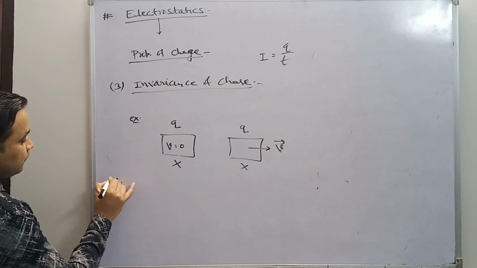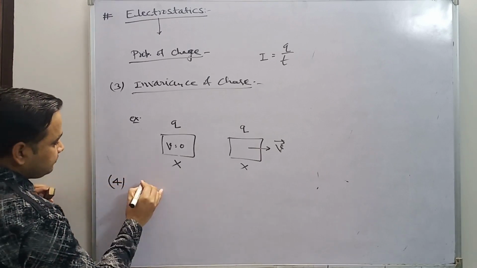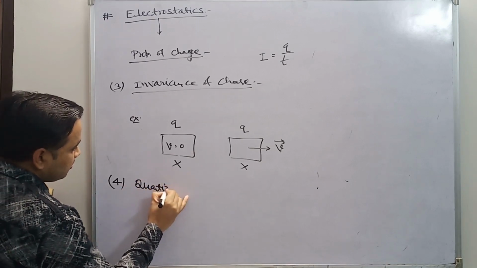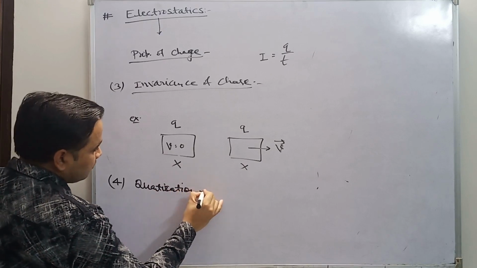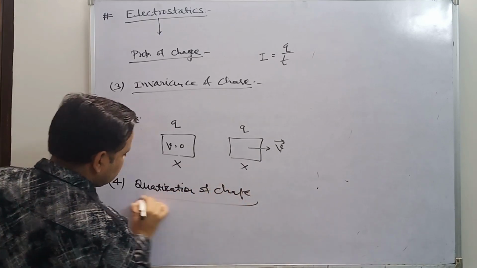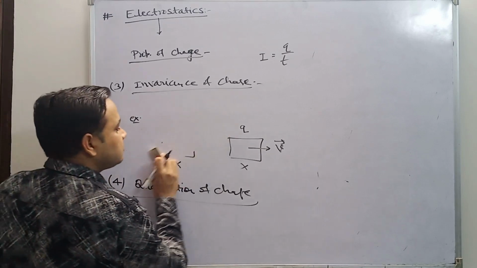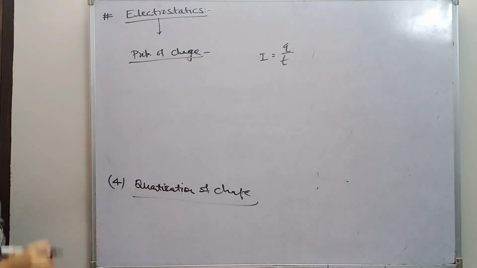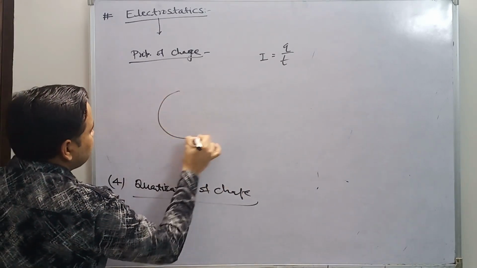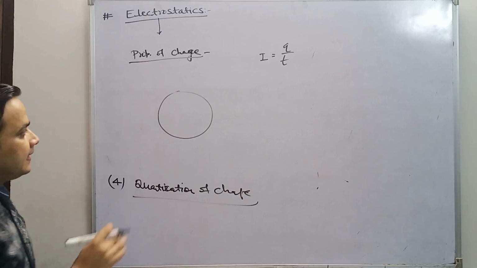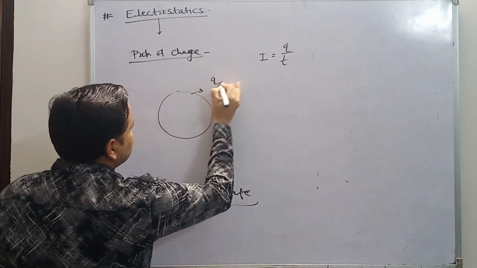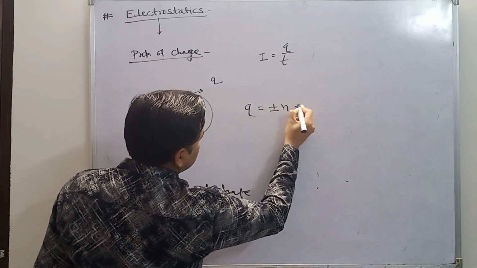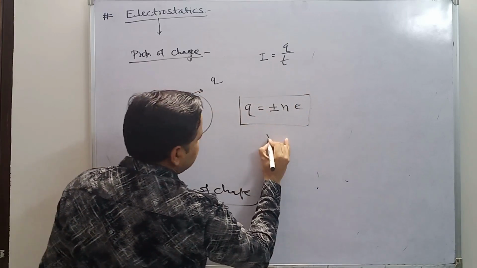Next, the fourth property, a very important property, is quantization of charge. What is the meaning of quantization or quanta? Look here. Suppose we are taking a body. It has charge Q. So Q can be written as plus minus n e, where n is what?